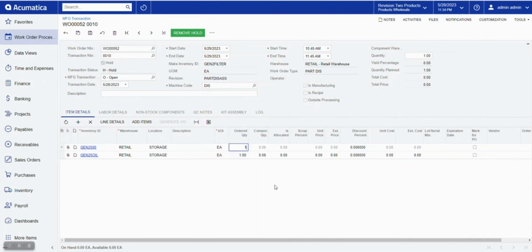Once you release the kit assembly, the component for the inventory on the rental sales order screen will become 1 and you will be able to complete the rental order.